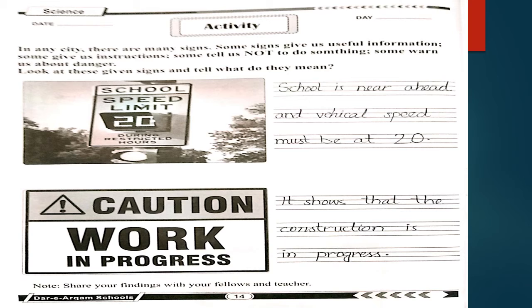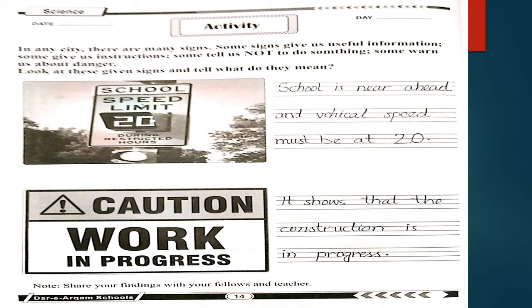On page number 14, as you can see, there is an activity, and the activity is in any city there are many signs. Some signs give us useful information, some give us instructions, some tell us not to do something, some warn us about danger. Look at these given signs and tell what they mean. In the first image, the board is written as school speed limit 20 during restricted hours, and its answer is school is near ahead and vehicle speed must be at 20.